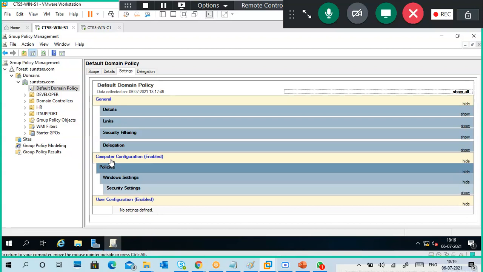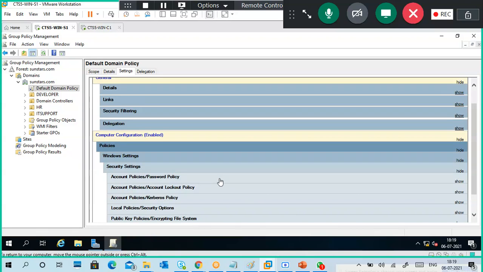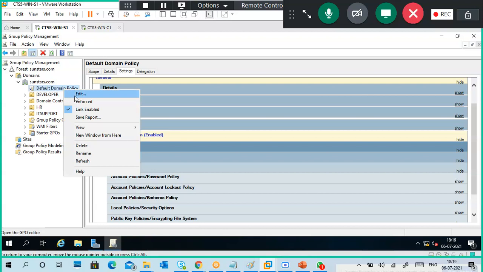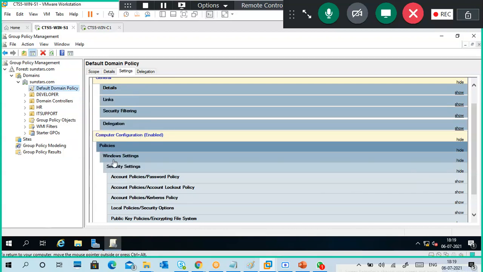So you have to enforce the related settings also. Remember where it is: Computer Configuration, Policies, Windows Settings, Security Settings. Under Account Policies, there is Password Policy. I will show you that. Right click, edit, Default Domain Policy.